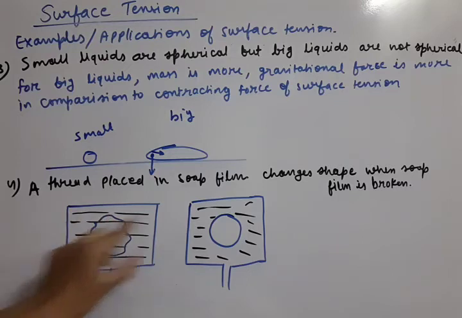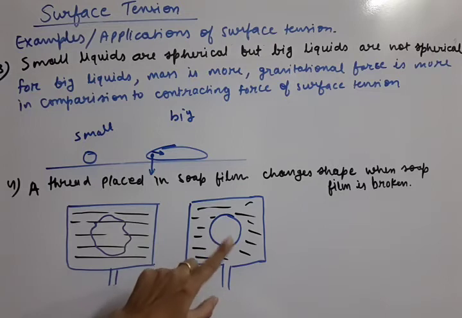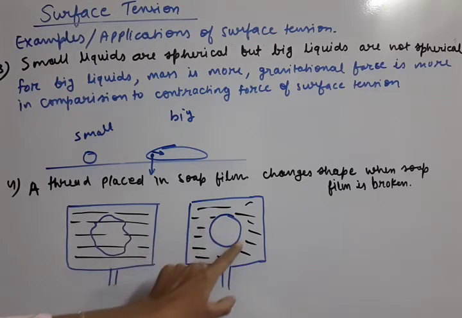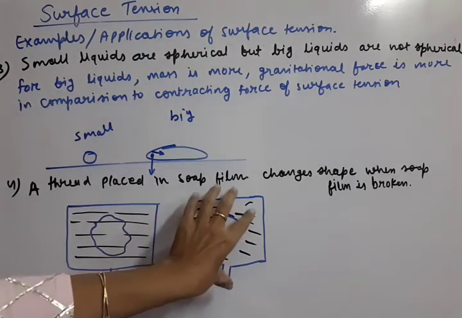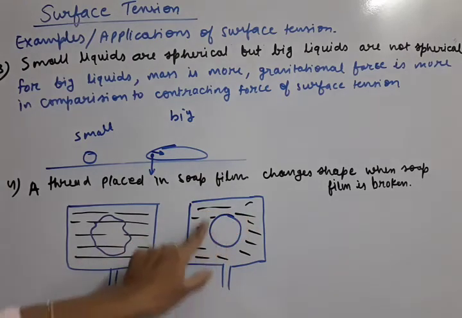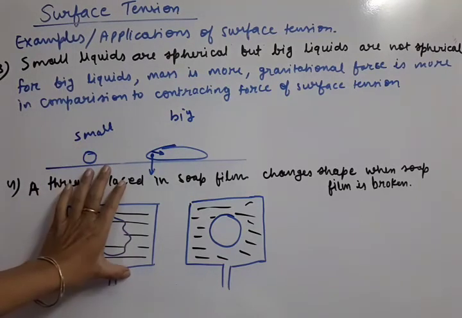This is the free surface of the liquid, and free surface means where the liquid faces the air. Here the liquid will try to contract, so the soap film will try to contract, and it will always take a spherical shape. That means the thread will also obtain a circular shape. These are some very interesting examples of surface tension. You can also try them.